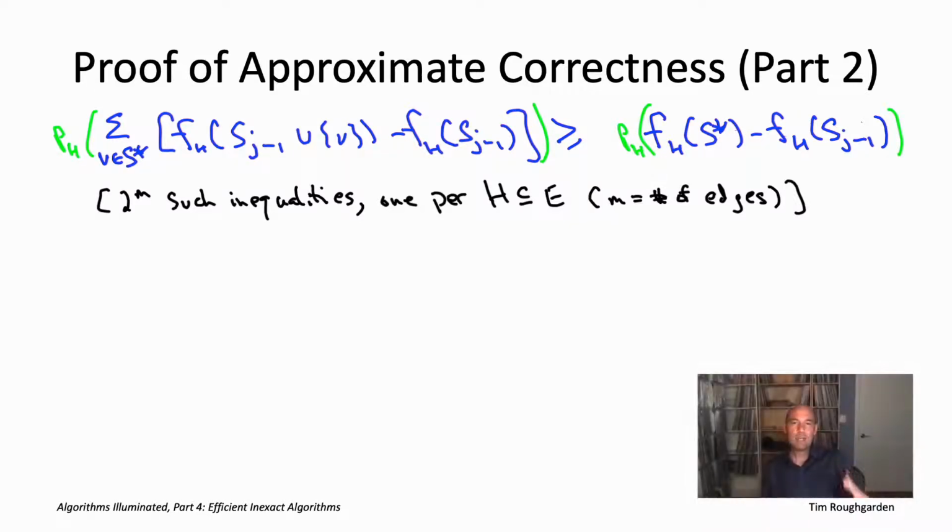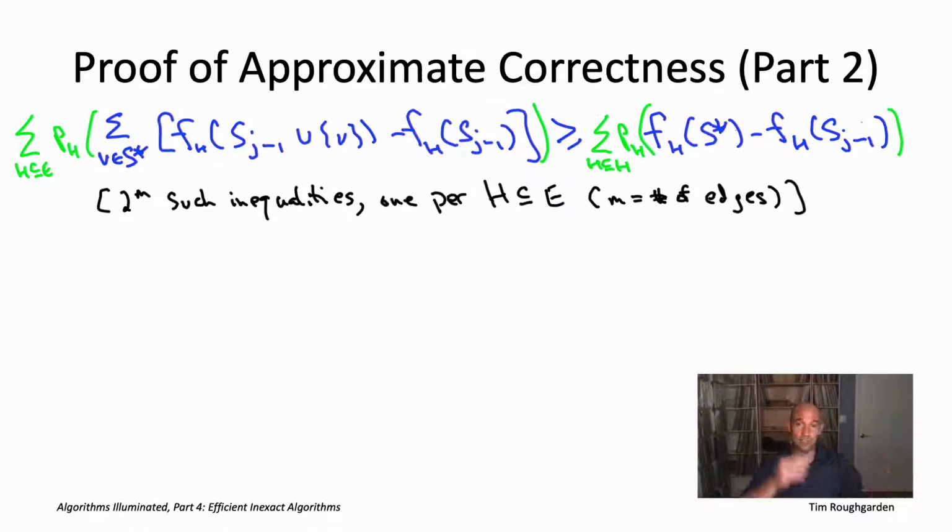So now we have the inequality weighted by the probability that that actually is the world we're going to be living in, weighted by the probability P sub H. Again, we don't really care what P sub H is, but there is that closed form formula: P raised to the number of edges in H times 1 minus P raised to the number of edges not in H. All right, we have one of these inequalities for each possible subset of edges, and we want a weighted average. So finally, let's just sum up the 2 to the m inequalities. We get another inequality, right?